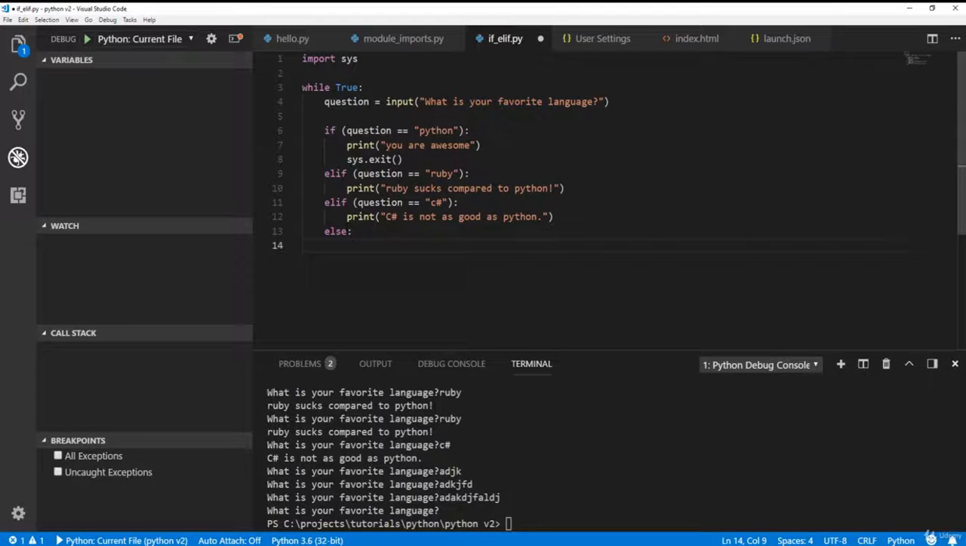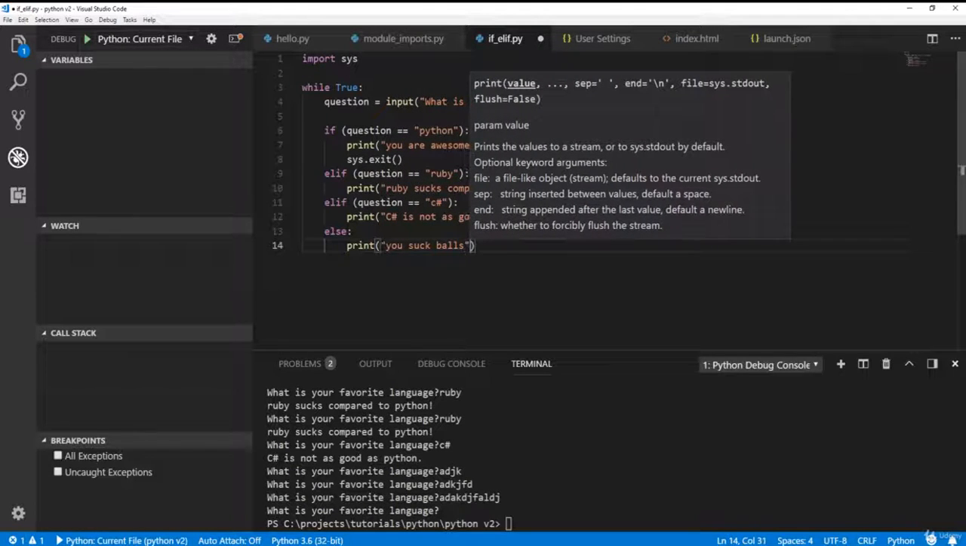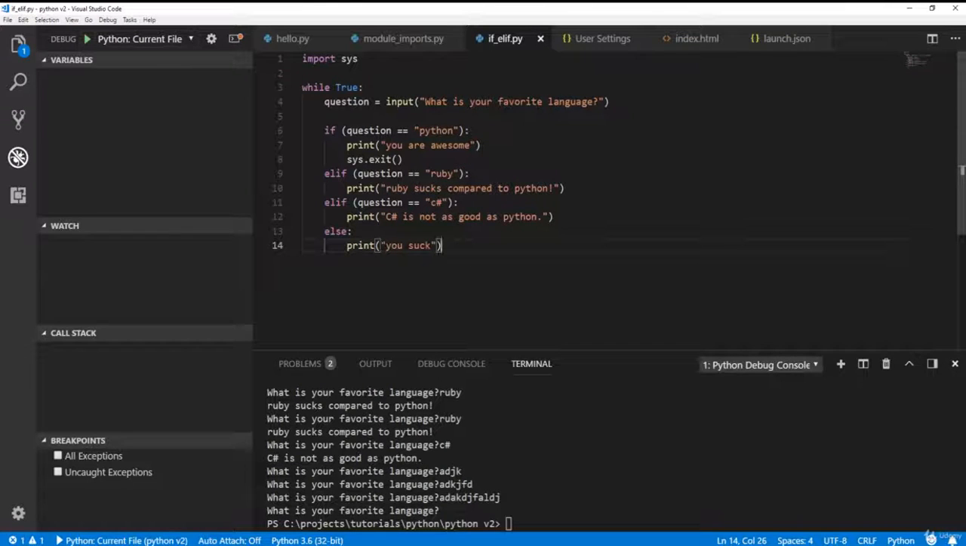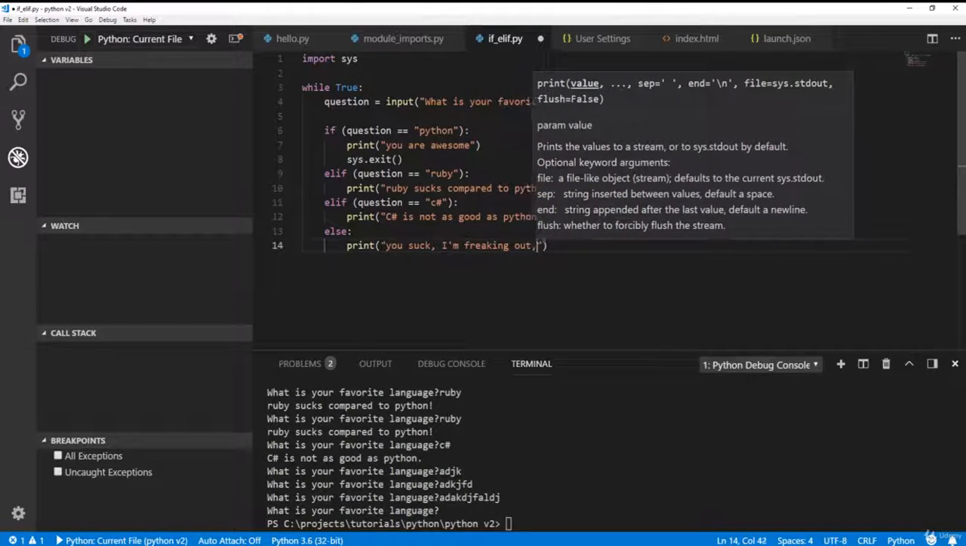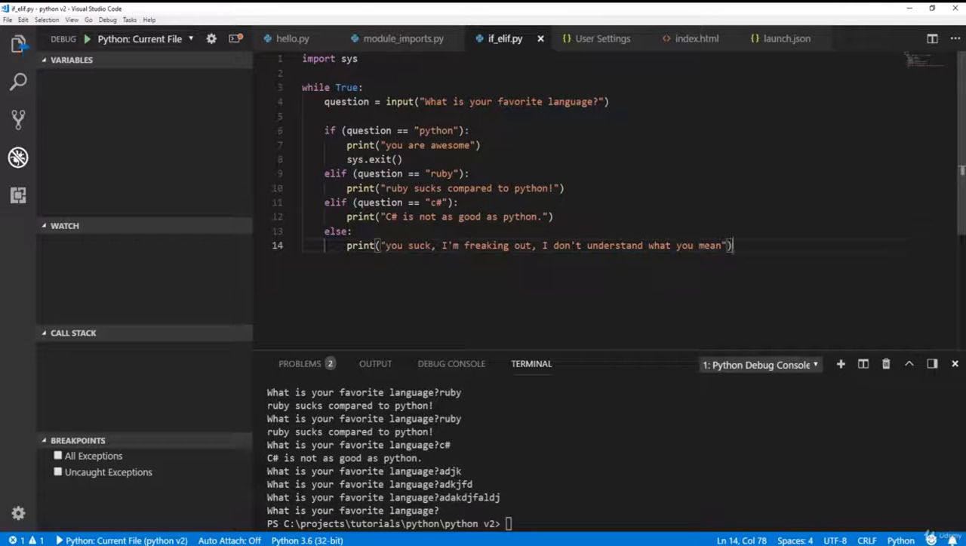The final thing you can have on the end is just else. This is going to be our fail-safe, and we'll just say you suck, because it doesn't understand. I'm freaking out. I don't understand what you mean. Obviously our program is not very good because it only understands three commands. Otherwise, it doesn't do anything.